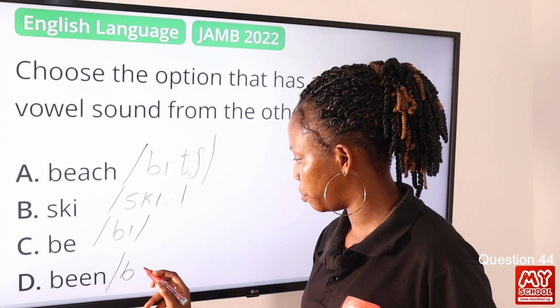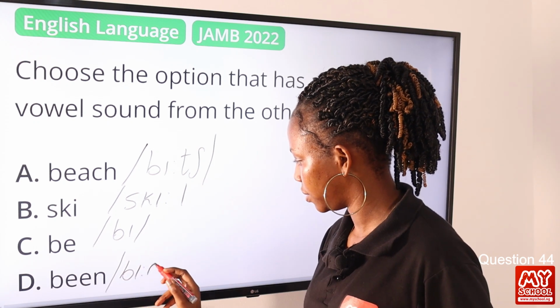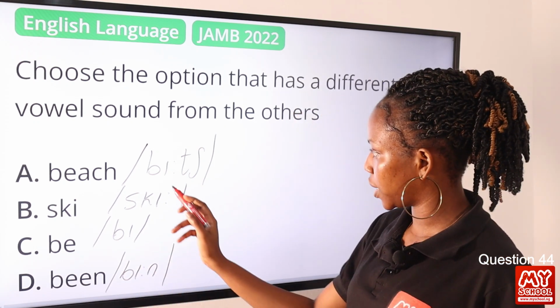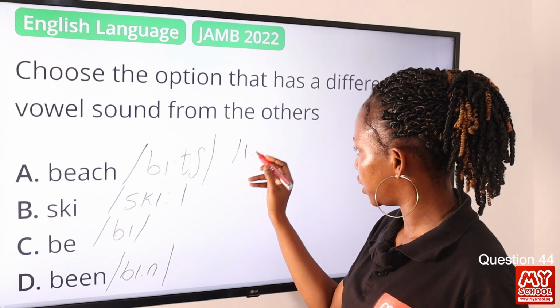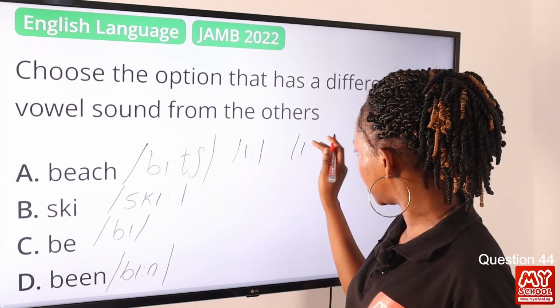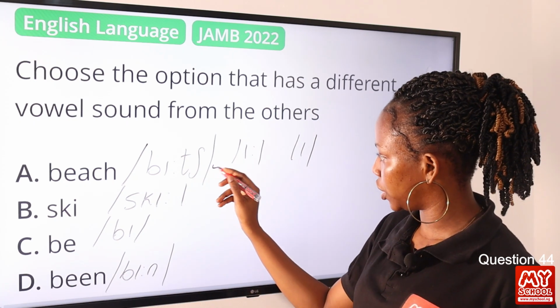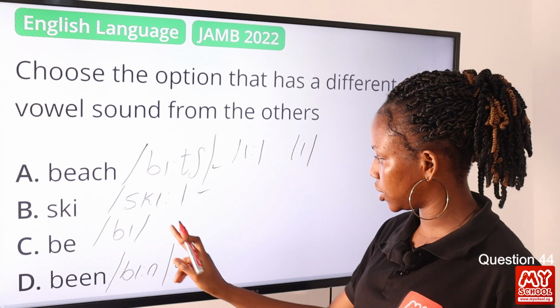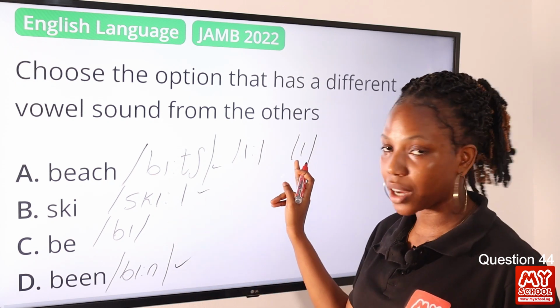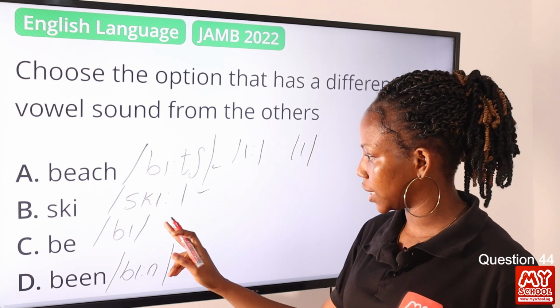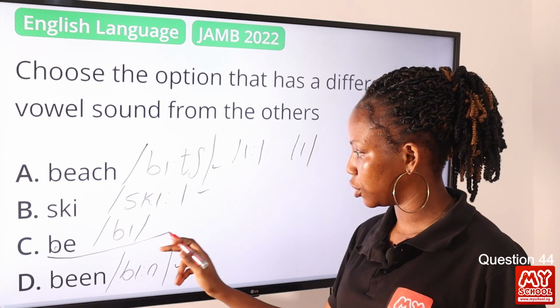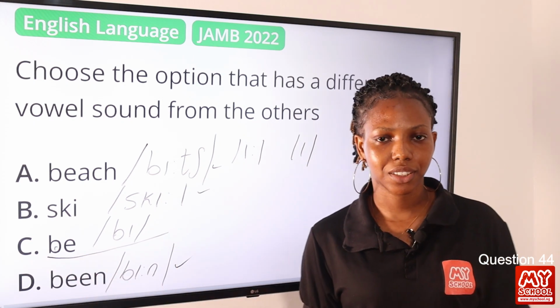And then we have bean. Okay? So we can see the long E sound against the short E sound. So we have this long sound here, and here. So this is the only different one with the short vowel sound. This is the answer to this question. Option C is the final answer to this question.